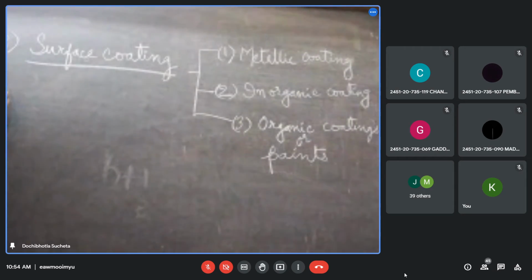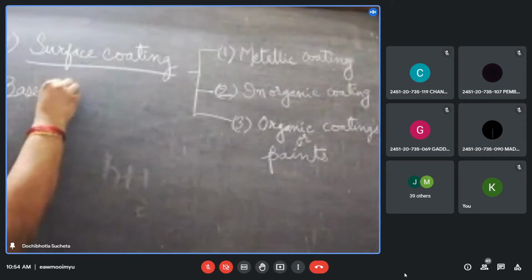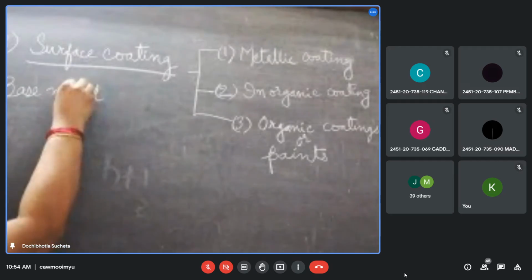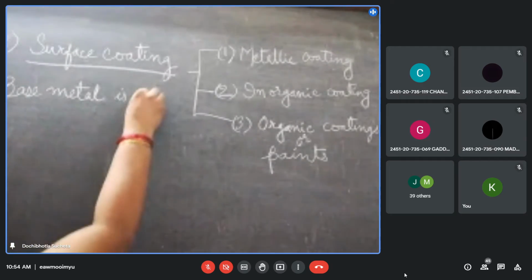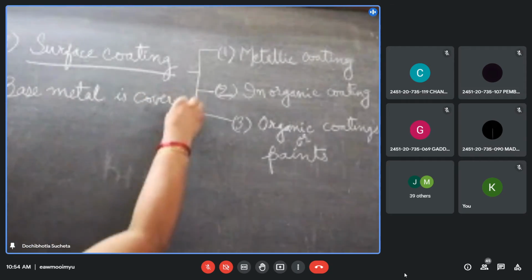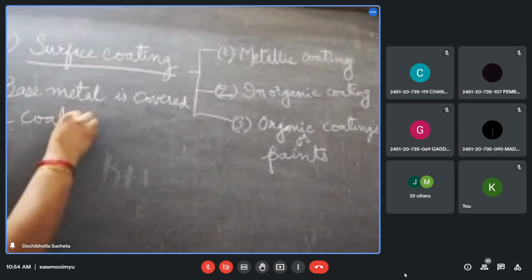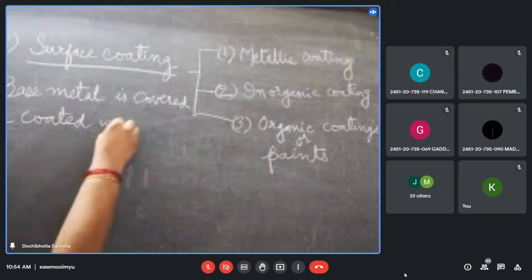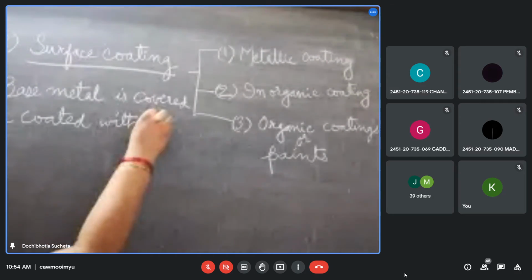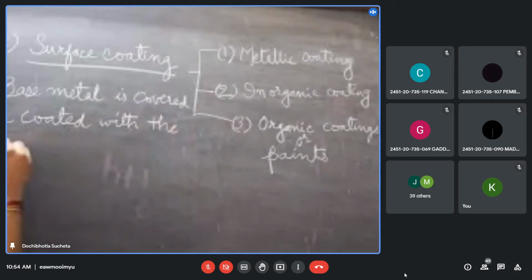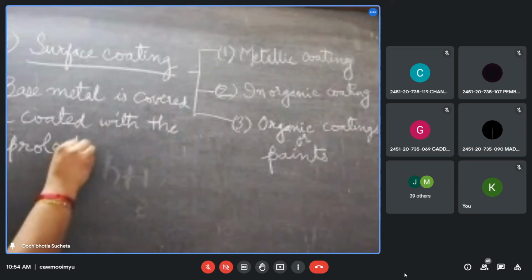Okay. There again, use bullets and write. The base metal is covered or coated with the protecting material.